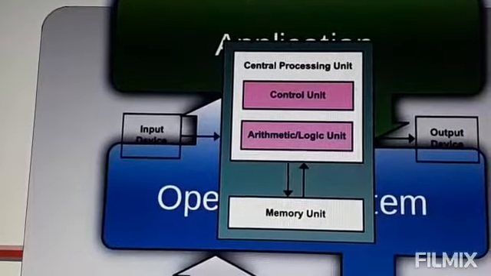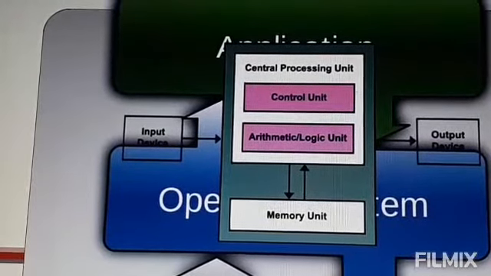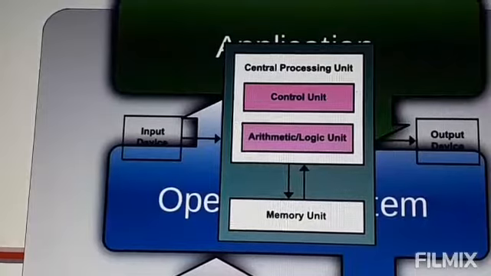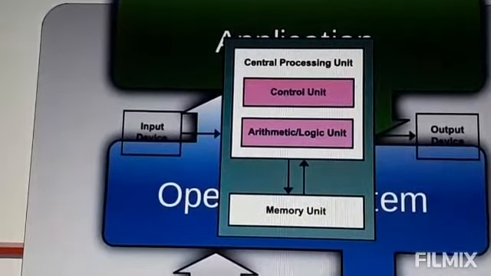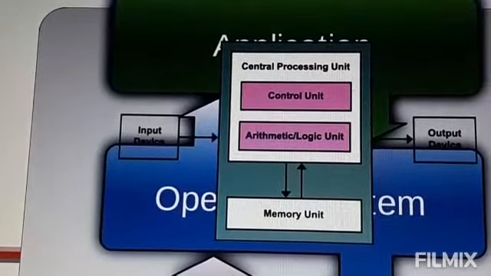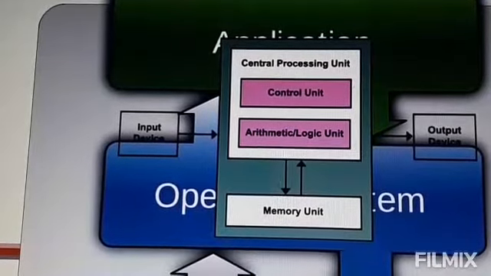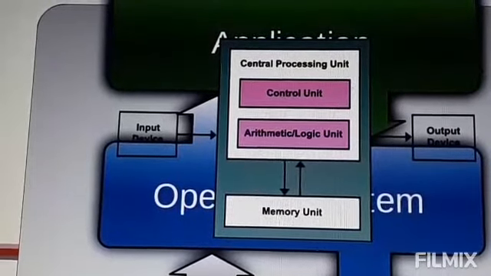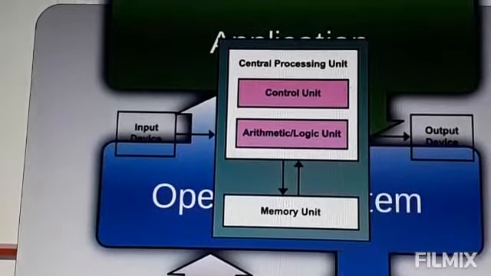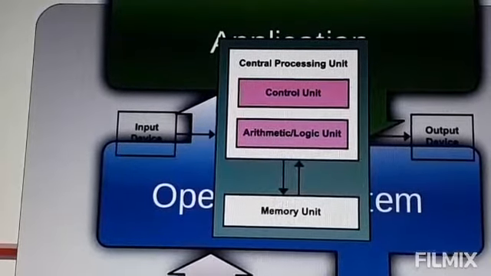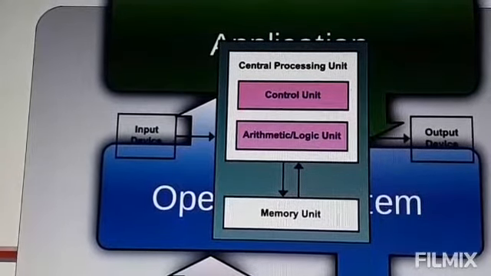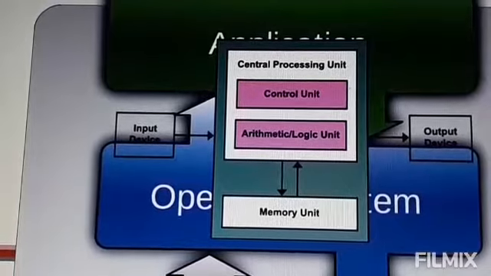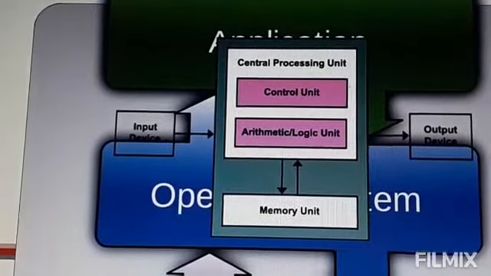And memory unit: the data and instructions which are entered into the computer system through input units have to be stored inside the computer before the actual processing starts. It is the primary memory unit which is designed to cater to all these needs. It provides space for storing data, instruction, intermediate results and final results.